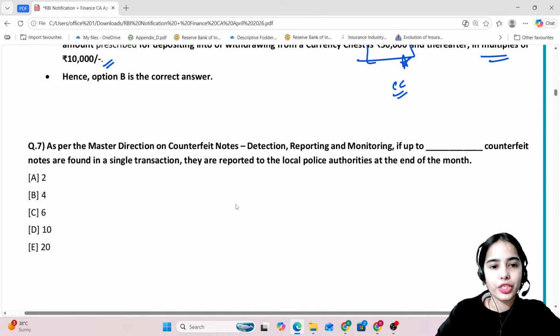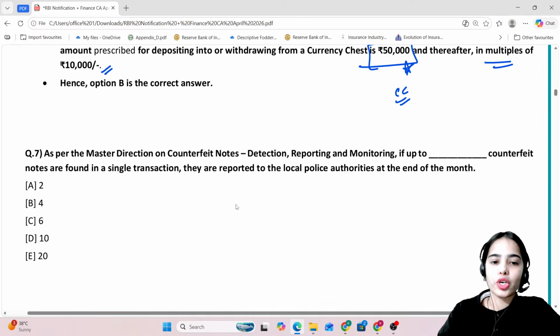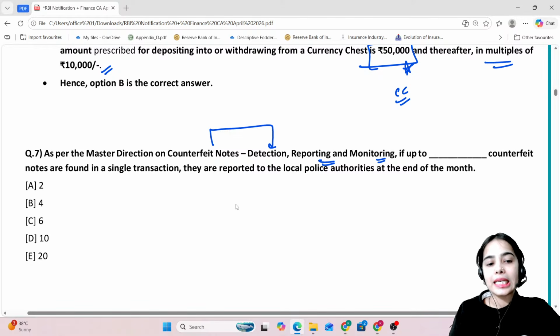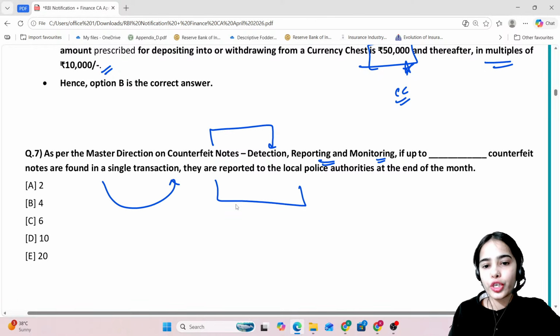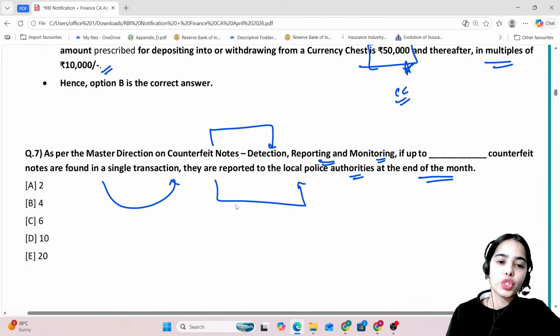Now coming to the next question. As per the master direction on counterfeit notes detection, reporting and monitoring, if up to dash counterfeit notes are found in a single transaction, they are reported to local police authorities at the end of the month. So this is a separate master direction that has been released.